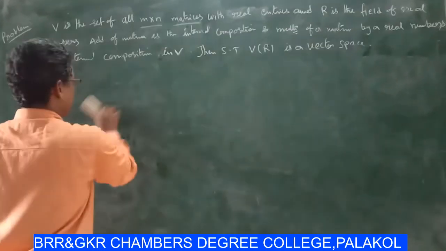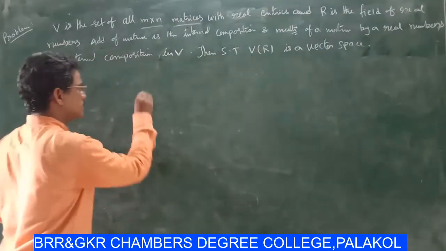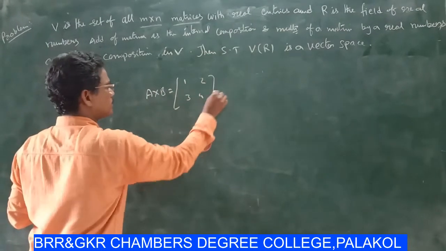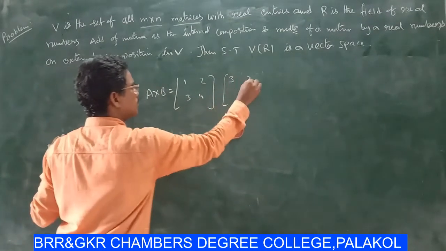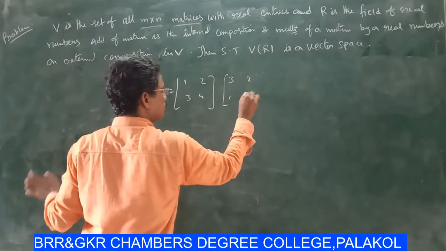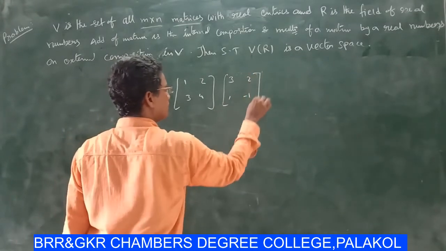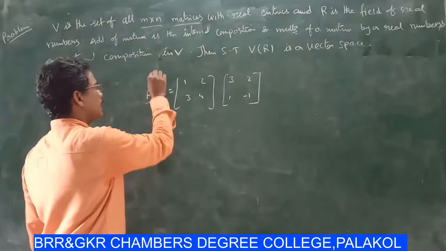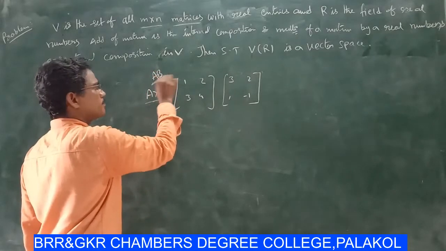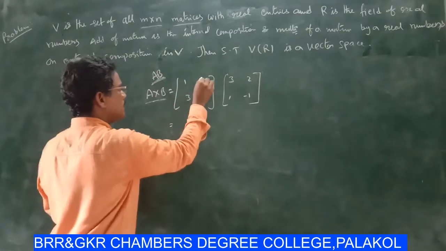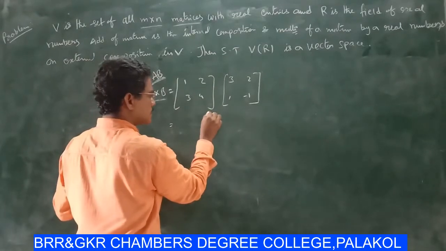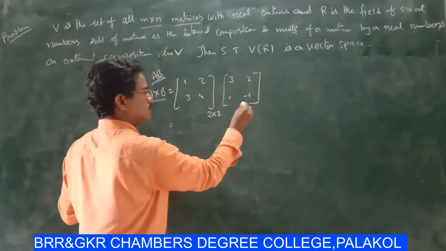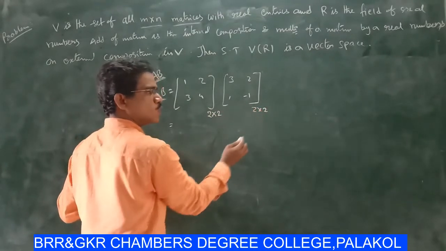Similarly A minus B, and multiplication of matrices means A into B. Suppose A is equal to 1, 2, 3, 4 and B is equal to 3, 2, 1, minus 1. This multiplication is simply denoted by AB. The order of the matrix A is 2 by 2, 2 rows and 2 columns, and B is also 2 by 2.